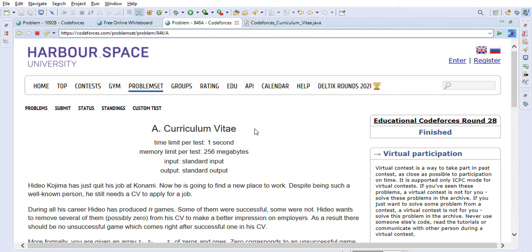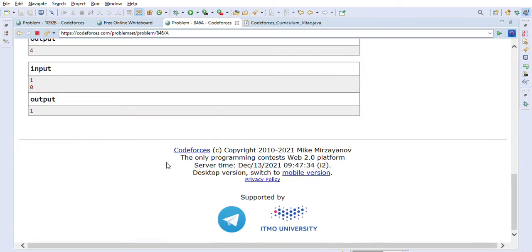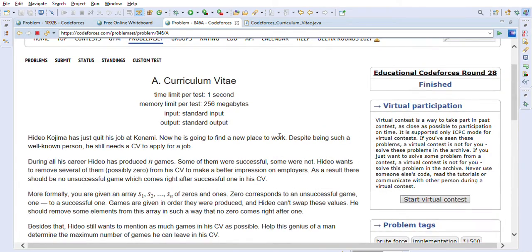So let's go through the problem statement first. Hideo Kojima has just quit his job at Konami. Now he is going to find a new place to work. Despite being such a well-known person, he still needs a CV to apply for a job. During all his career, Hideo has produced N games. Some of them were successful and some were not. Hideo wants to remove several of them, possibly zero, from his CV to make a better impression on employers. As a result, there should be no unsuccessful game which comes right after a successful one in the CV.